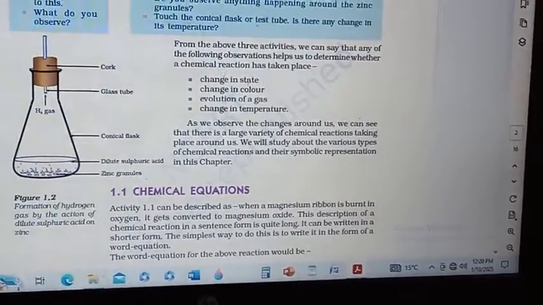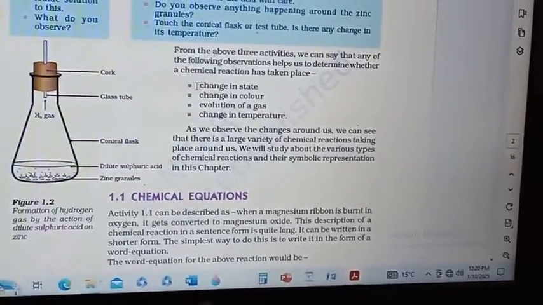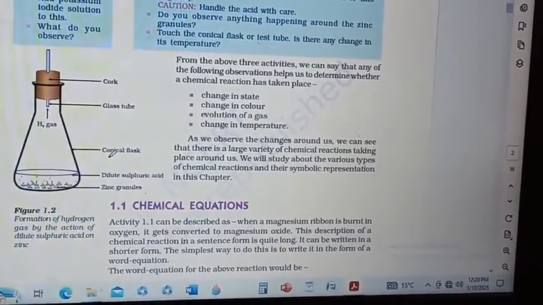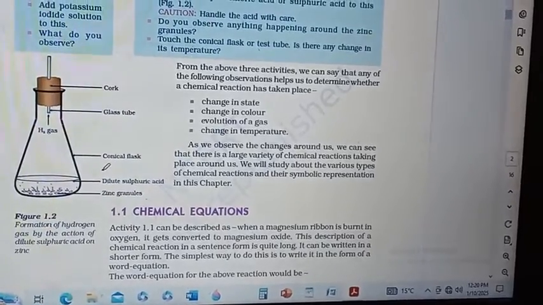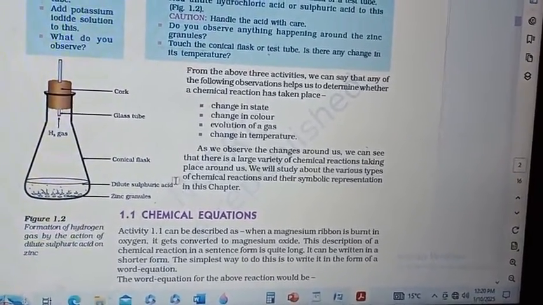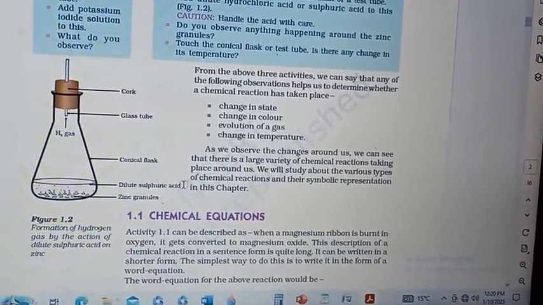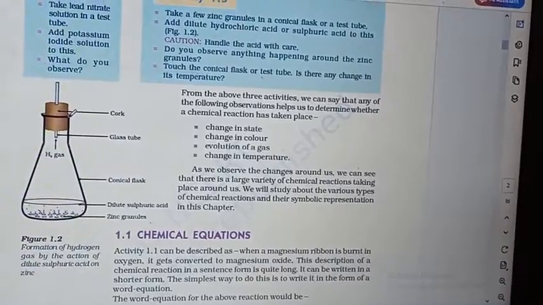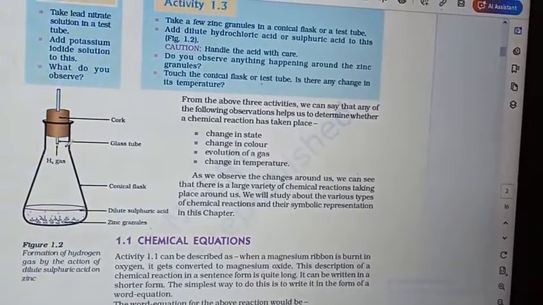First, change in state. If we take the zinc granules and react them with dilute sulfuric acid, H2 gas is formed. Here we have taken the liquid dilute sulfuric acid and the zinc in granule form, and here it forms H2 gas.